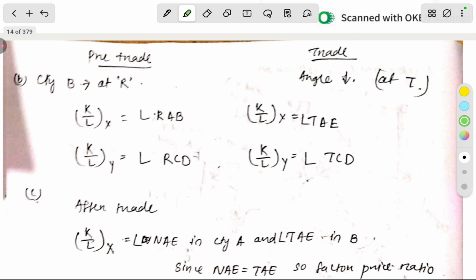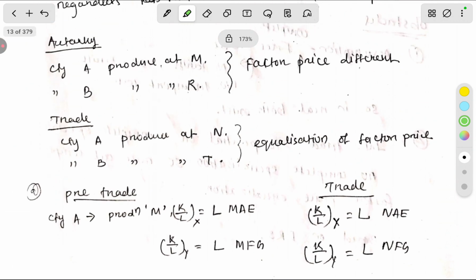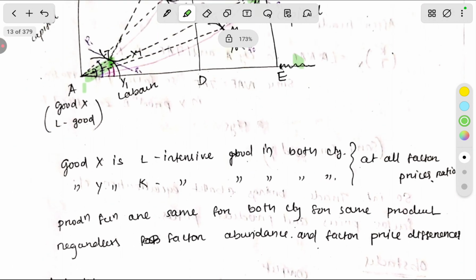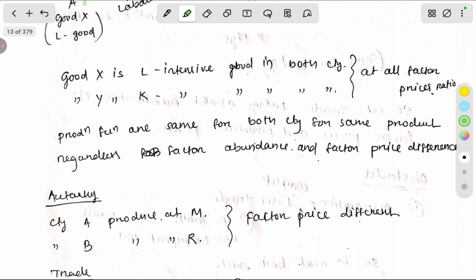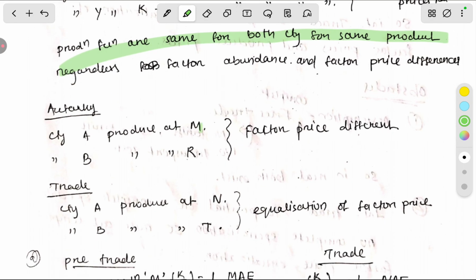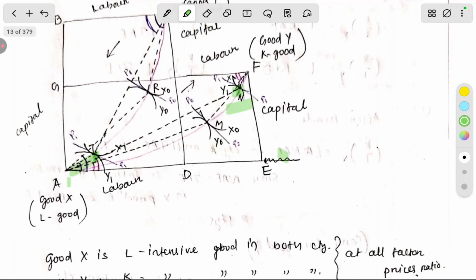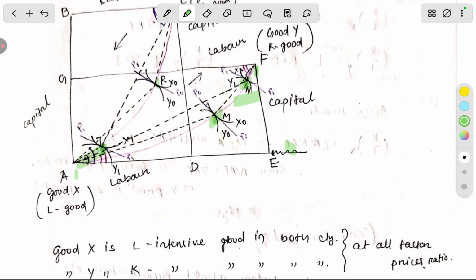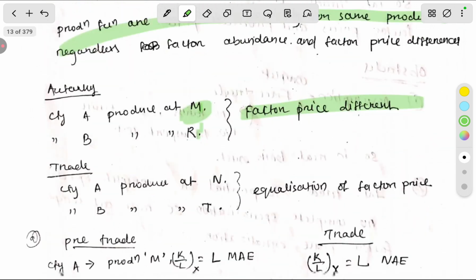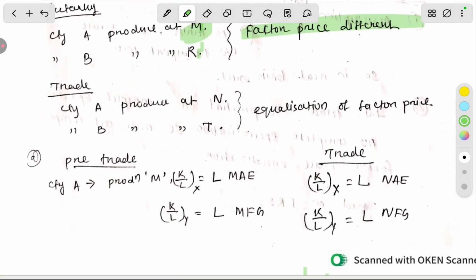So we said that good X is the same good in both countries, and all factor prices are the same. The production function is the same for both countries for the same product, regardless of factor endowment differences. Before trade, the countries produce at M and R at different factor prices. After trade, they produce at N and T. After trade, country A and country B trade.